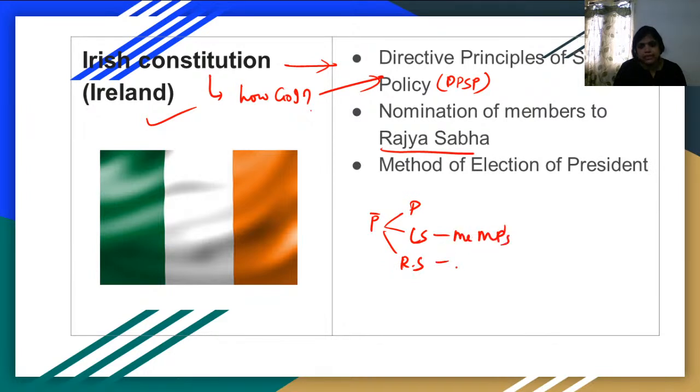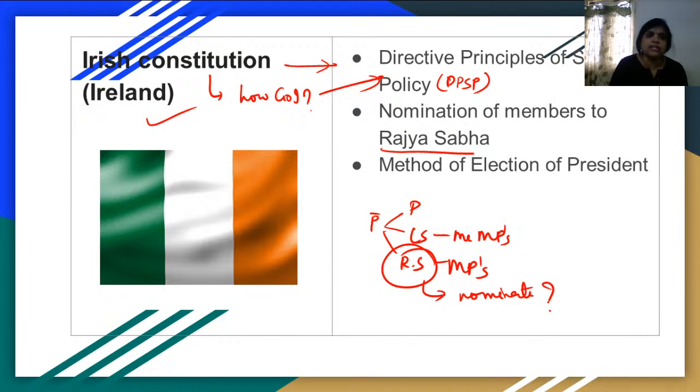We call them MPs, and even the Rajya Sabha members are called MPs. Now, how are you going to nominate people? Please understand, the nomination of members to Rajya Sabha is mentioned in the Irish Constitution. Here I'm not using the word election, I'm using the word nomination.